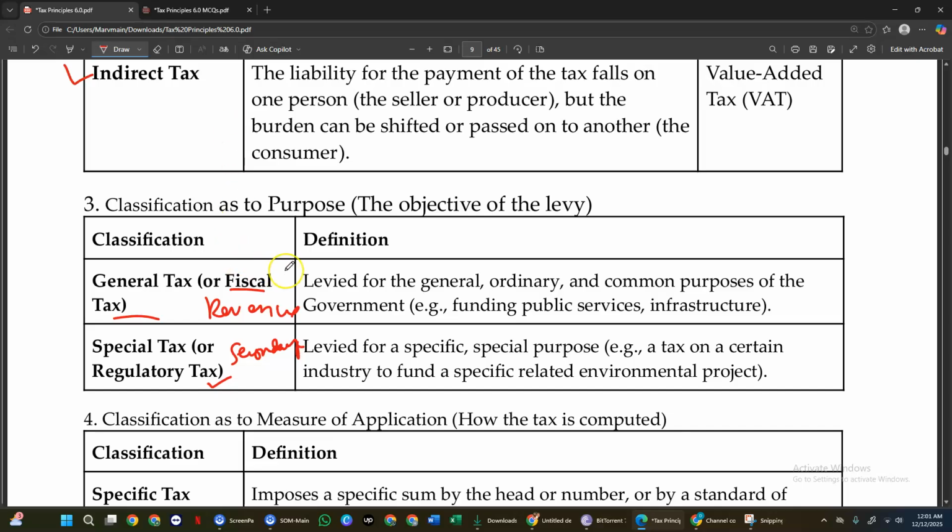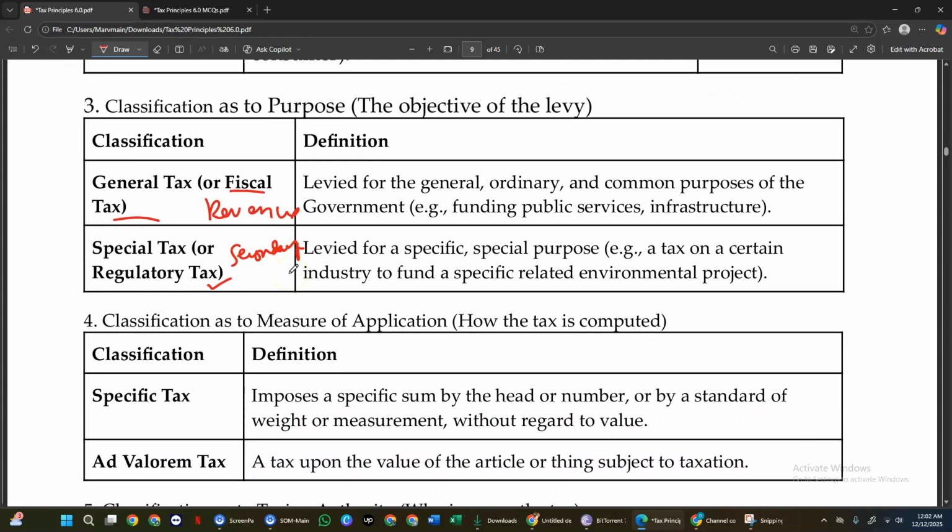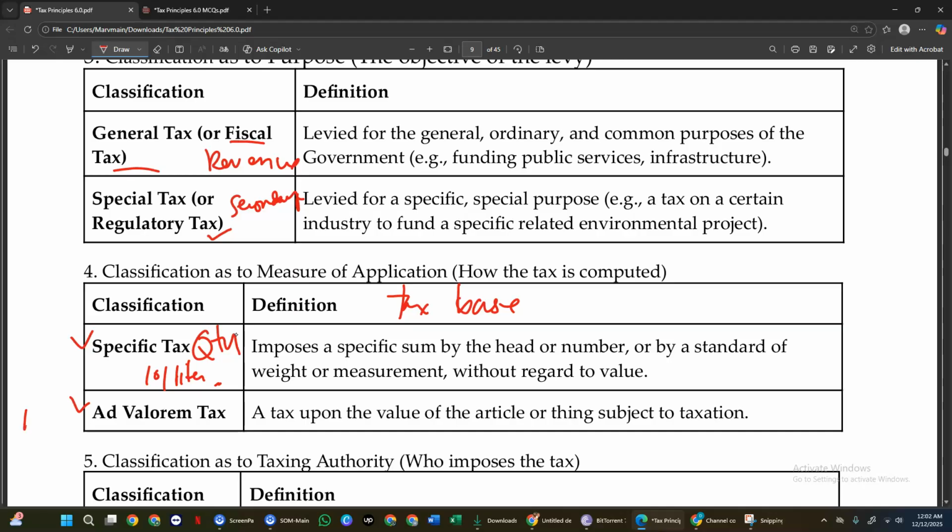Fourth is classification as to measure of application. So here, it's talking about the tax base in the computation. So we have specific tax, we have ad valorem. Specific tax is based on the quantity. So there could be like 10 pesos per liter, not the amount. Ad valorem is like 12% of sales price. That's ad valorem because it's based on the amount of the sales price. Here, it's based on the physical measurement, the liter.